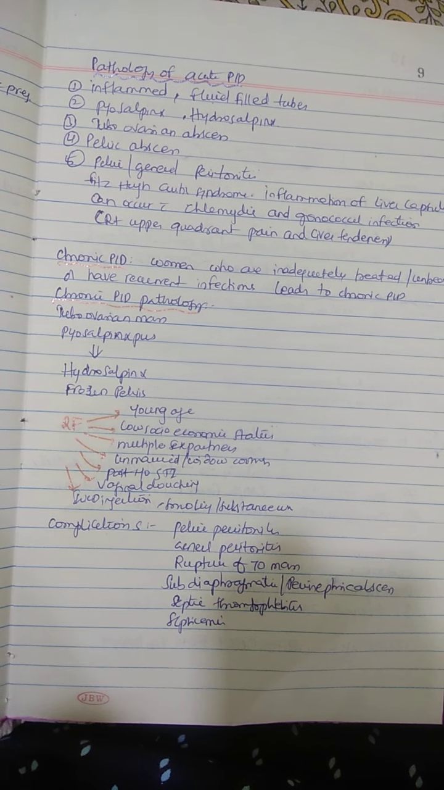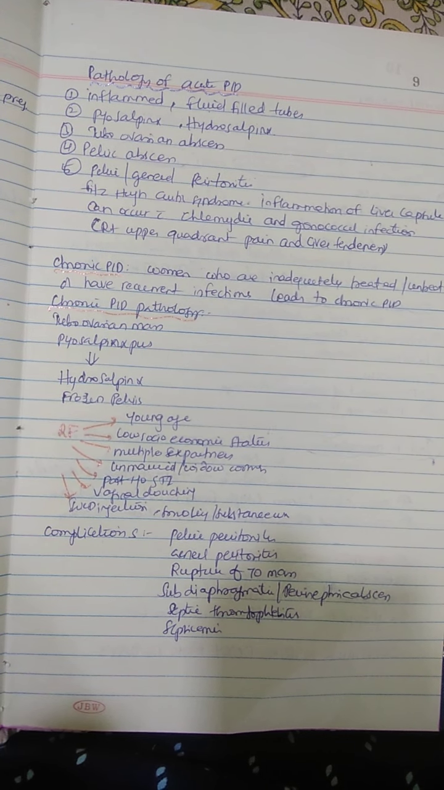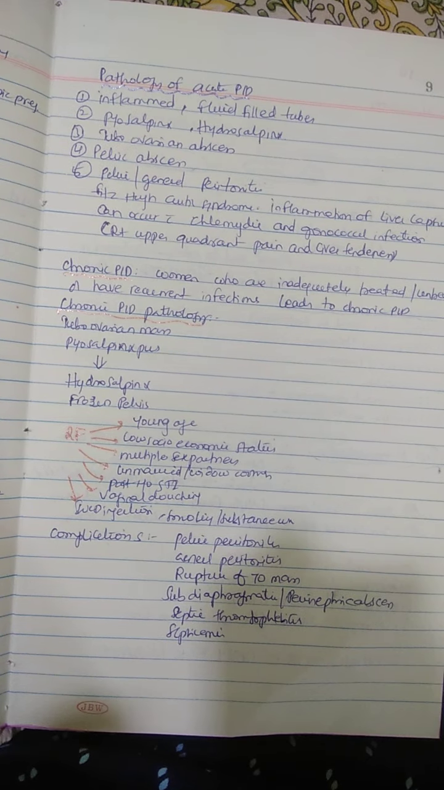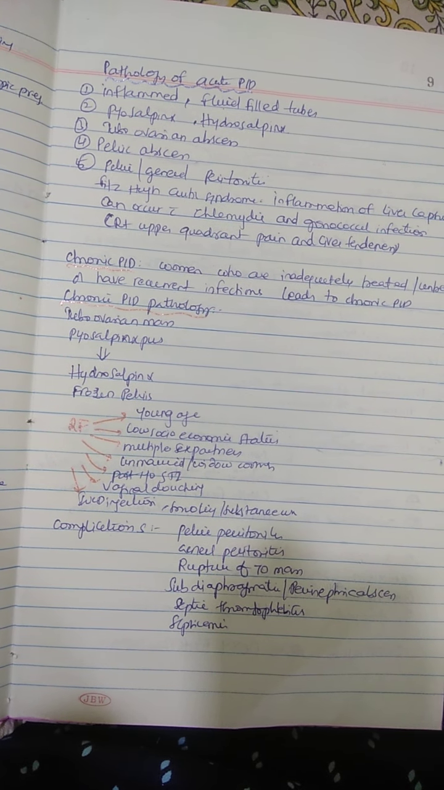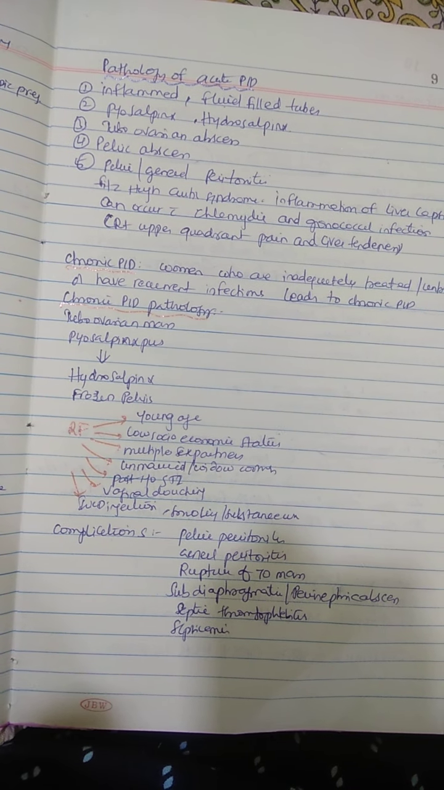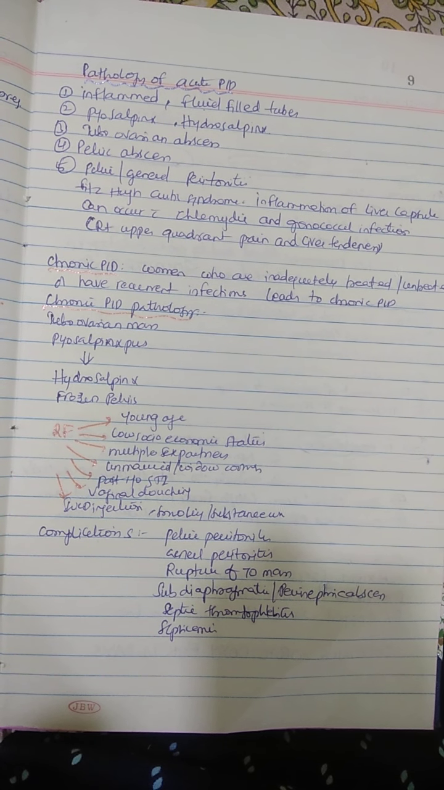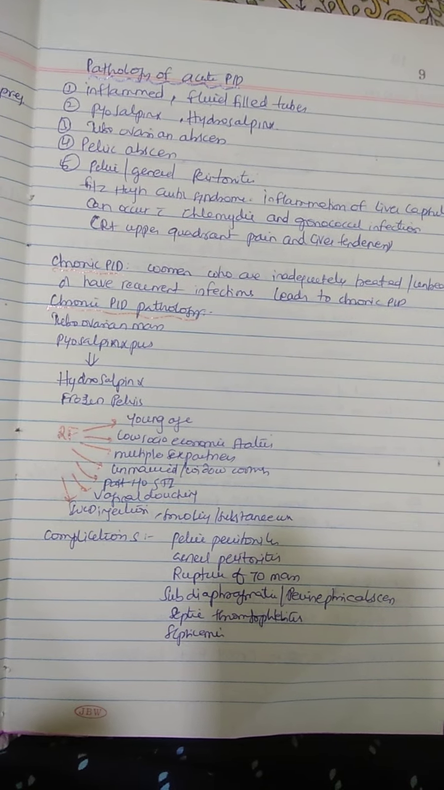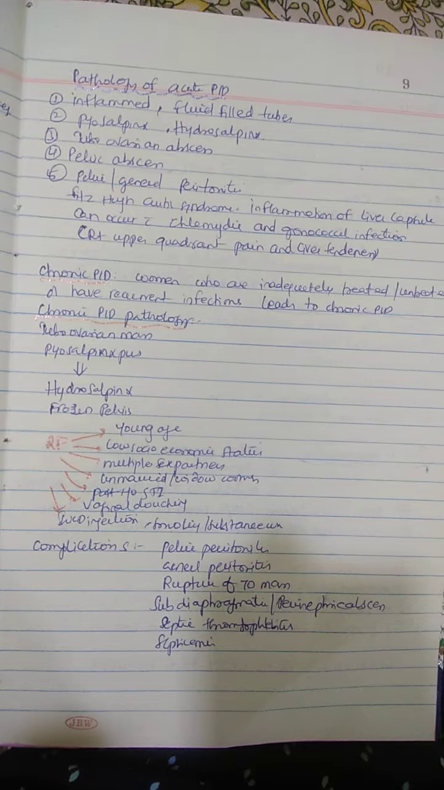Risk factors include young age, low socioeconomic status, multiple sexual partners, unmarried or widowed women, a past history of STIs, vaginal douching and IUD insertion, smoking or any substance abuse. Complications of PID include pelvic peritonitis, general peritonitis, rupture of TO mass, subdiaphragmatic or perinephric abscess, septic thrombophlebitis and septicemia.